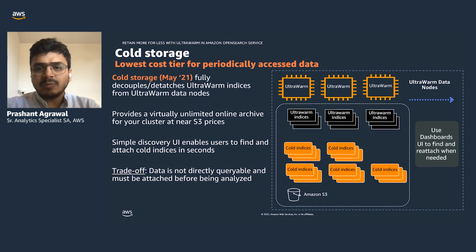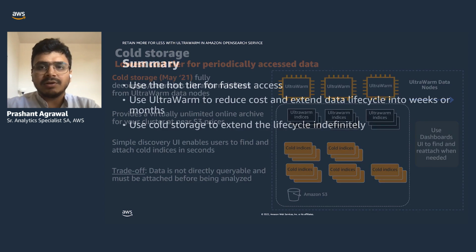There is also the OpenSearch Dashboards UI, where you can easily see all the indices in the different tiers, like hot, UltraWarm, or cold storage, and use the UI to move indices from one tier to another. The only trade-off with cold storage is that in this tier, data is not searchable, so you will have to reattach the data to UltraWarm nodes if you want to run any query on it. This is a really good feature for archiving, where you would like to store data in durable storage for a longer duration because of regulatory or compliance needs.